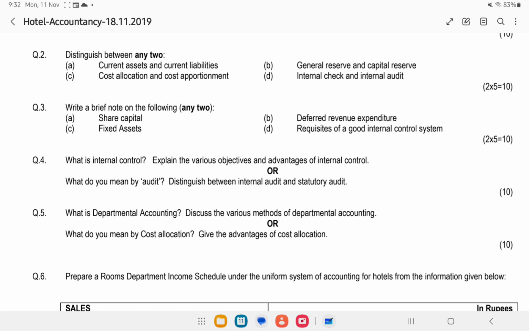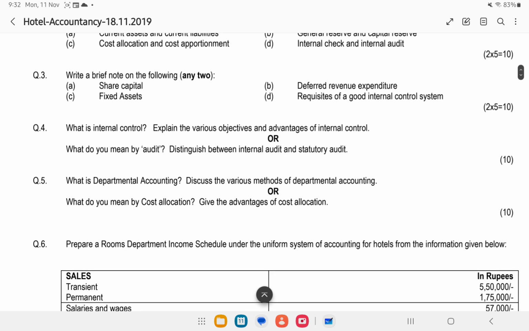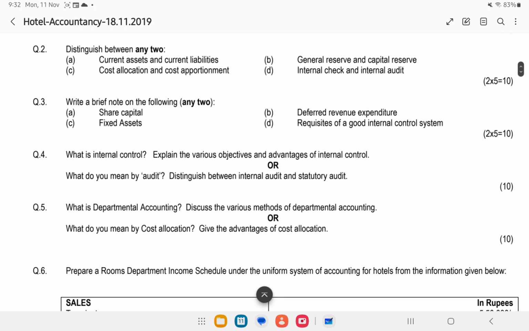Internal check and internal audit, that we have seen before. That's related to the previous syllabus. And current asset and current liability are related to general accounting, not just hotel accounting. General reserve also is something related to general accounting.